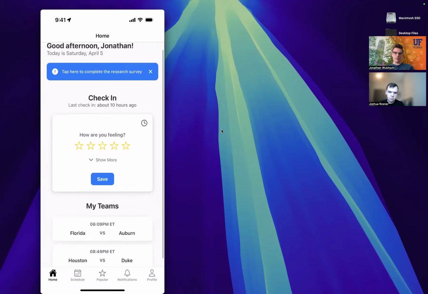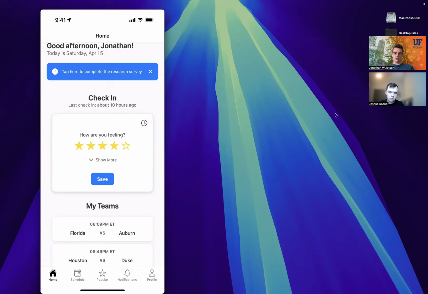The main focus is going to be the check-in feature, which Joshua touched on real briefly. This is kind of just an auxiliary feature of the app that we're hoping to use in the sentiment notifications later down the line. Right now, it's just more so to collect data so that we can draw correlations between the score of a game and how the user is feeling. So the user will be prompted to do this every time that they open the app.